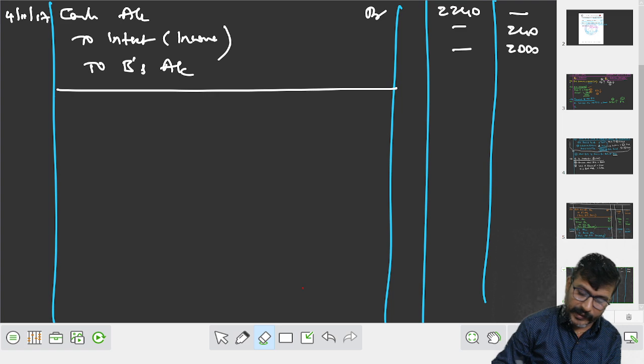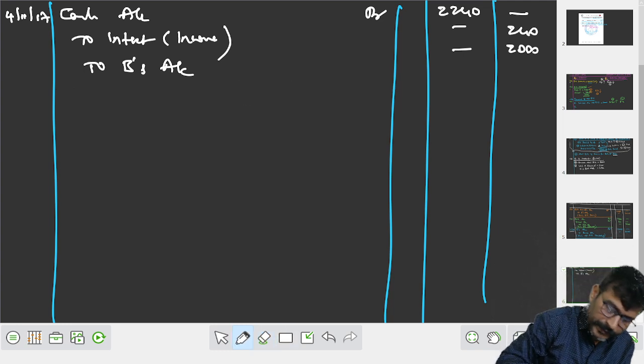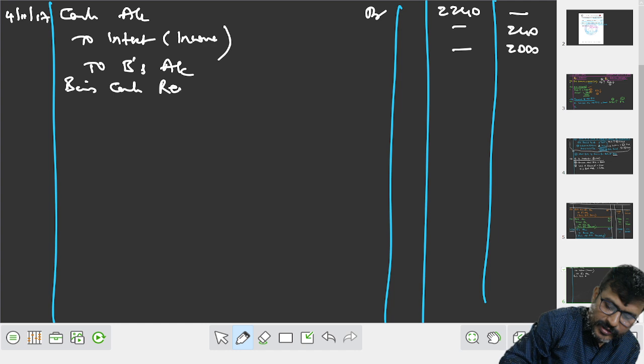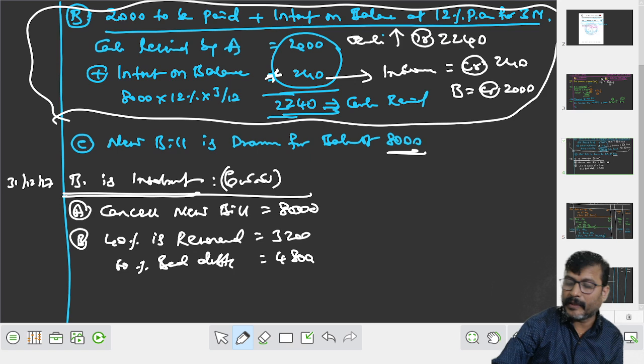अब नरेशन लिखना है ना, क्या लिखना नरेशन? Now you have to write the narration, right? Now your narration will be what? Being cash received from B along with interest. फाइन. अब तो वो भी हो गया.